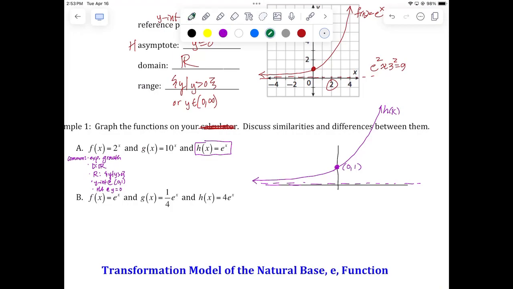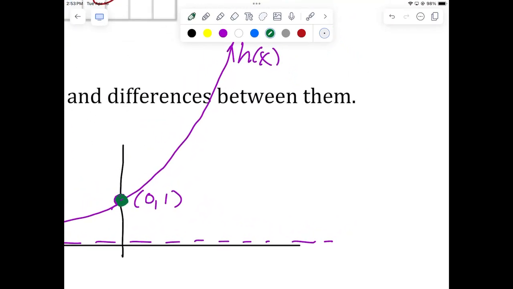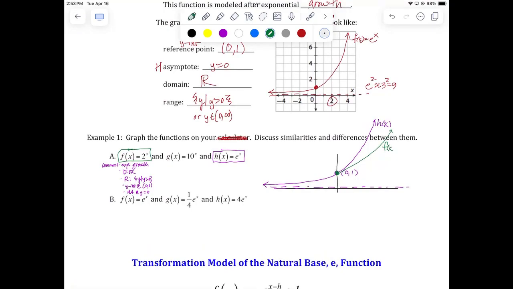But as soon as we start putting another exponential function on the same graph, now we have to show the relative steepness. So I'm going to switch to green here, and I'm going to graph f of x, which is 2 to the x. 2 to the x will also pass through the point 0, 1. Okay, it's an exponential function. 2 to the 0 is still 1. But here's what happens. Let's look to the right of 0 as x gets bigger. Which one's going to grow faster for large values of x? Something that doubles every value of x, or something that nearly triples? Nearly triples. So e to the x is going to be a bigger function. So 2 to the x, you could draw like this. It's going to grow, and it's going to go to infinity. It's just not going to go as fast. So there's f of x.